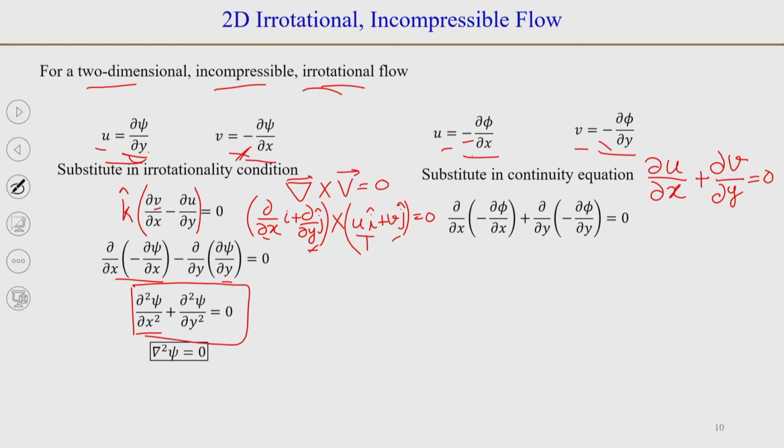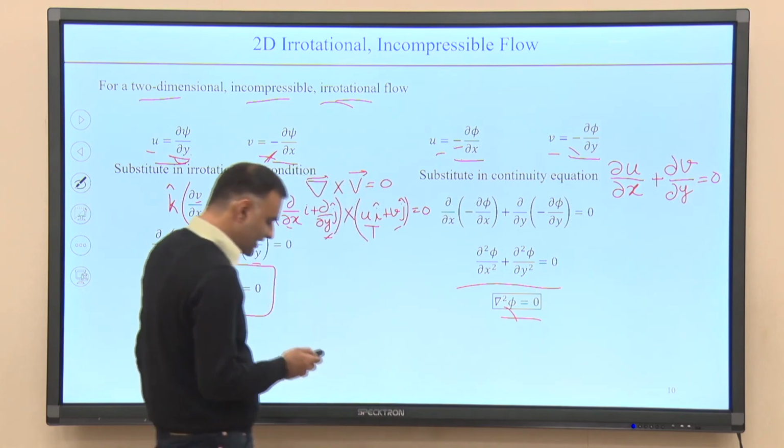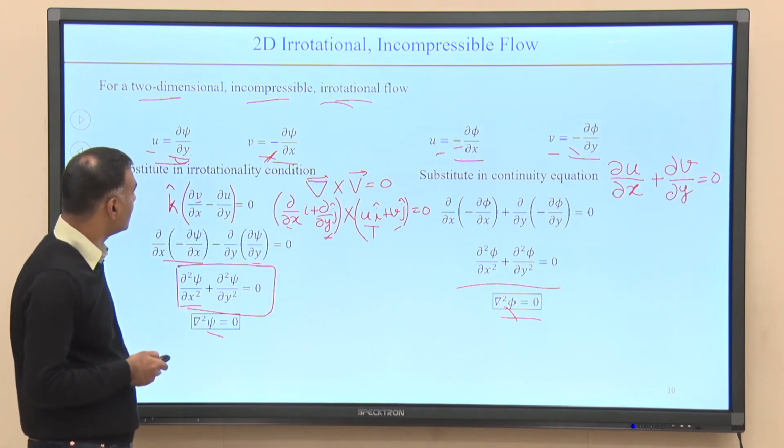So, we can substitute the value of u as minus dou phi by dou x, and v we can substitute by minus dou by dou y of phi. Okay. Again we will get a Laplace equation in the term dou 2 phi by dou x 2 plus dou 2 phi by dou y 2 is equal to 0. So, for a 2-dimensional incompressible irrotational flow, both stream function as well as velocity potential, they satisfy the Laplace equation. Okay.